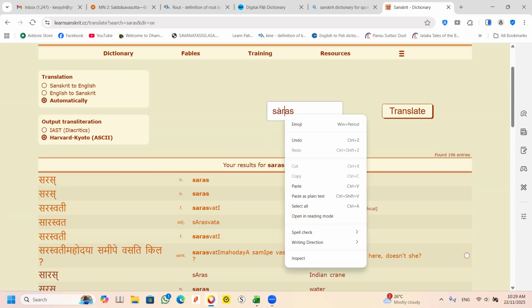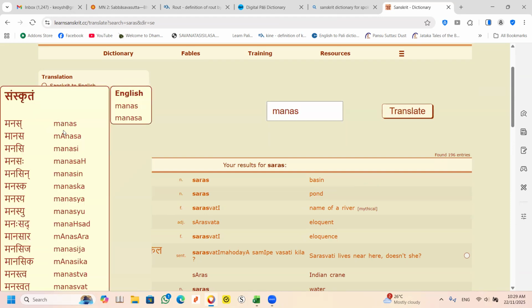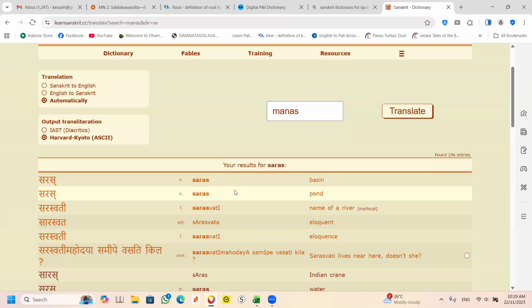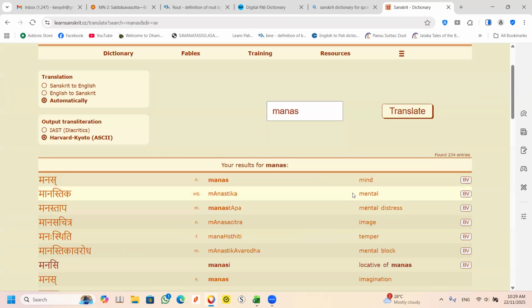And then you take the word manas. Take the word manas. Can you see the word manas there? So the word manas, can you see it's also a neuter noun? It's a mind. All right. And the other one is uras.